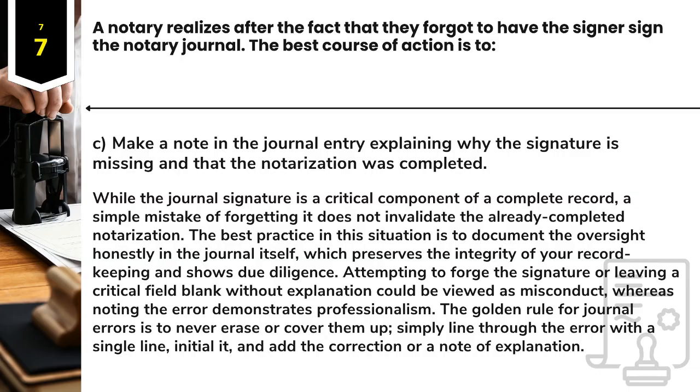Attempting to forge the signature or leaving a critical field blank without explanation could be viewed as misconduct, whereas noting the error demonstrates professionalism. The golden rule for journal errors is to never erase or cover them up. Simply line through the error with a single line, initial it, and add the correction or a note of explanation.